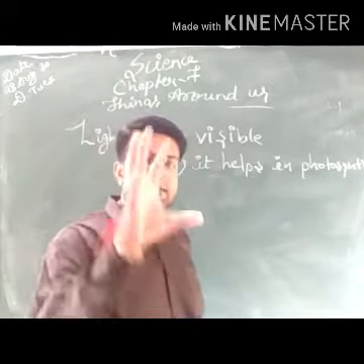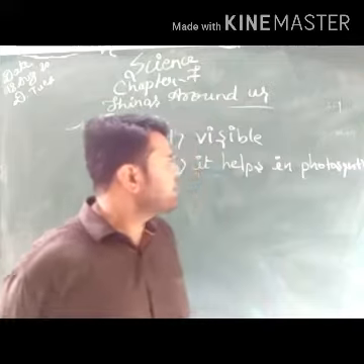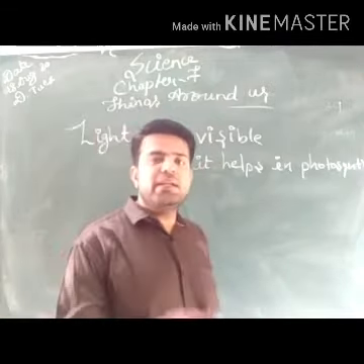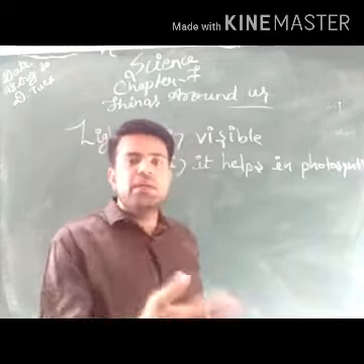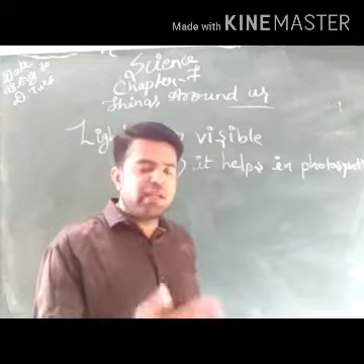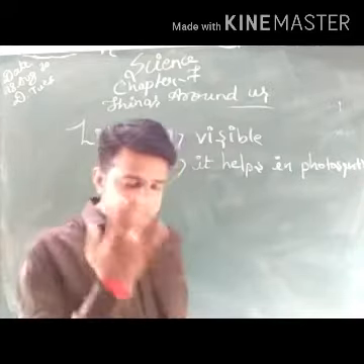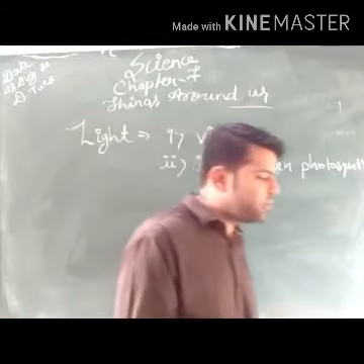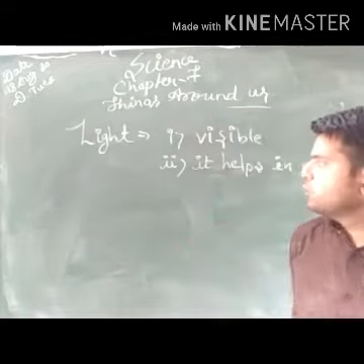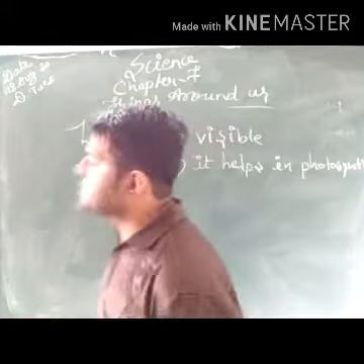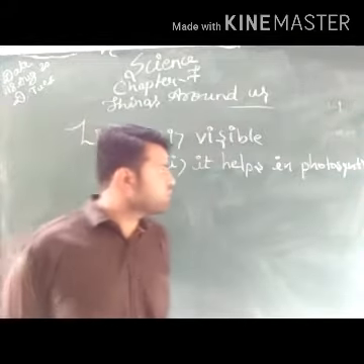This chlorophyll traps this sunlight and converts it into energy. Chlorophyll converts sunlight into heat energy, which helps in the preparation of food. So my dear students, light also helps in photosynthesis.